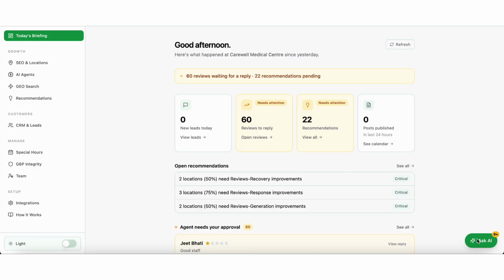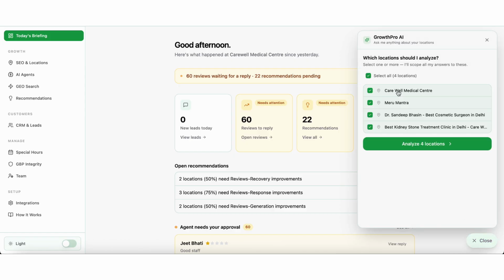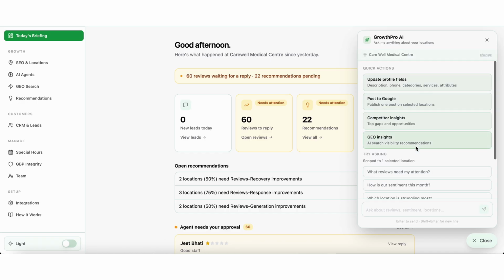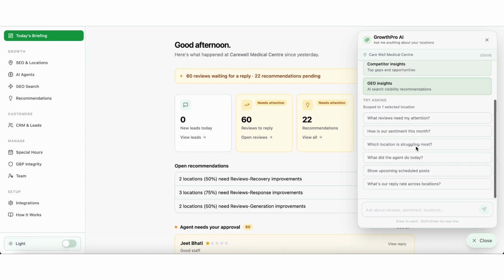So now I'm going to show you a live run, right? So this is our AI agent for GrowthPro, right? So let's open it. First things first, we need to select the location. So let's select one location which we want to carry out an audit for, and I have a pre-written prompt. I'll paste the prompt here. So basically it asks the agent to help me carry out an audit of this location against the competitors and share a list of recommendations and an action plan to boost my rankings, right?